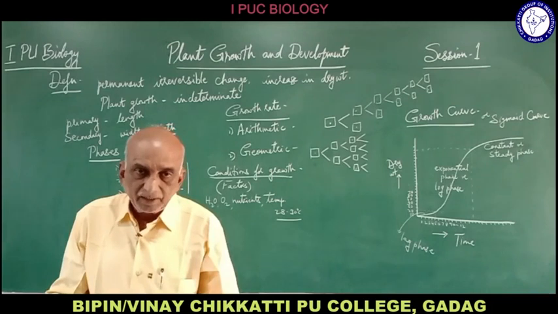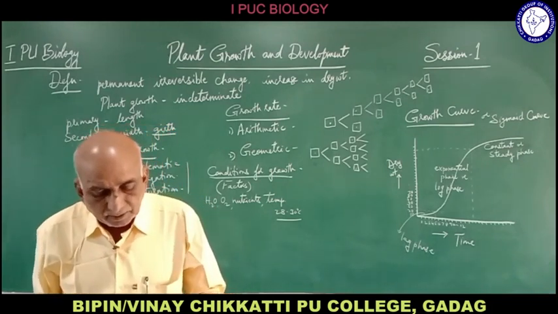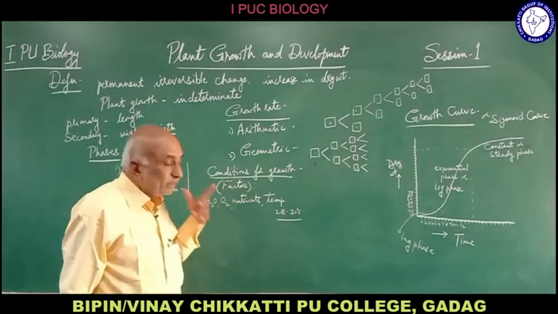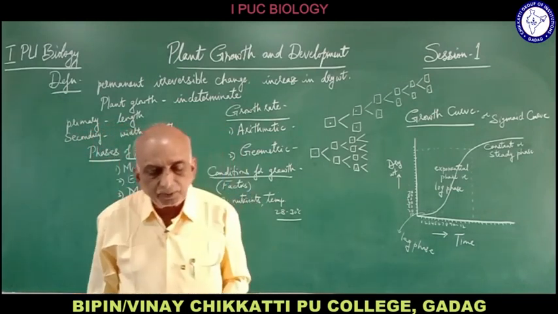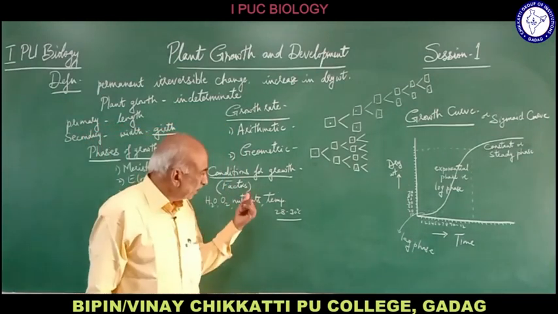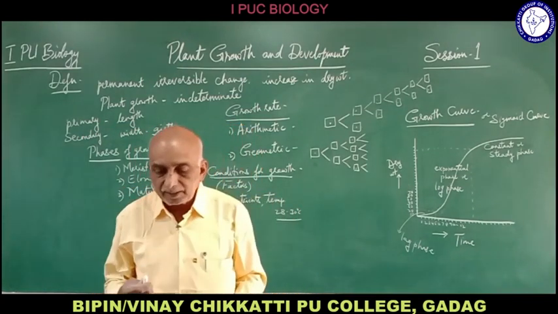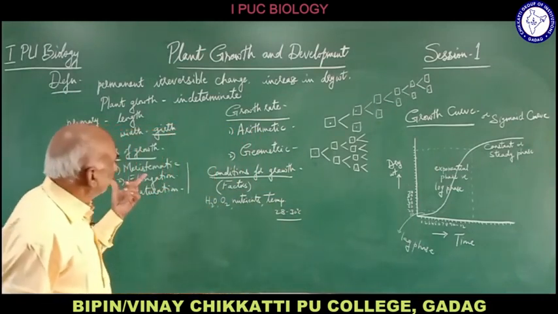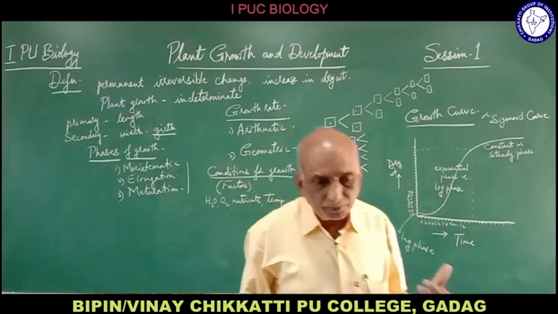That is why optimum temperatures are necessary for the growth of the plant body. So that is about the factors which are necessary for growth. Conditions for growth means the factors which are necessary for the growth of the plant body. So that is about certain aspects which are related to the growth of the plant body.